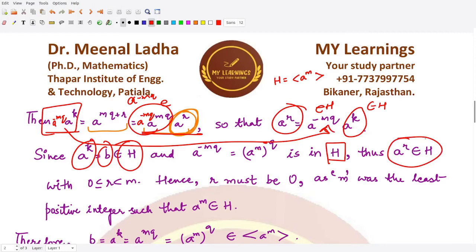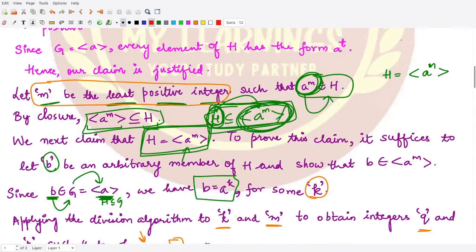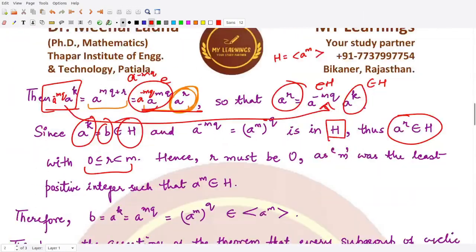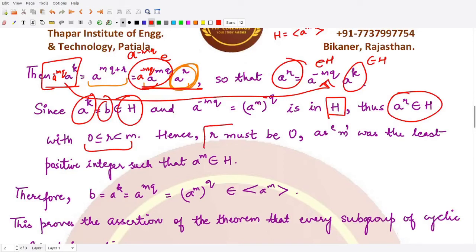So we now obtain an integer R such that it lies between 0 and M, and A^R belongs to H. However, in the definition of H, we assumed that M is the least positive integer such that A raised to power M belongs to H. But now we obtain R which is less than M, such that A^R belongs to H. So this is a contradiction, so this cannot be. Therefore R should be equal to 0.